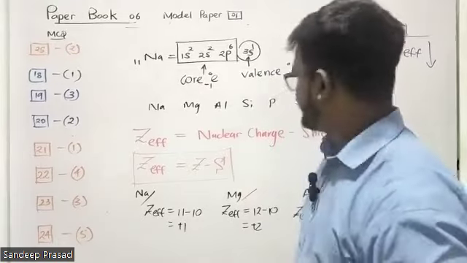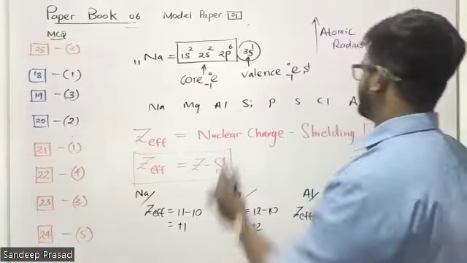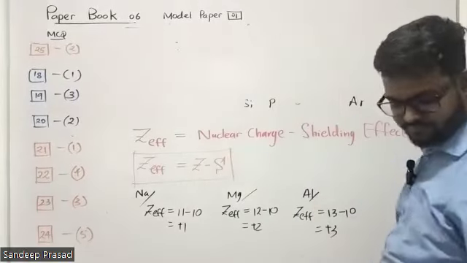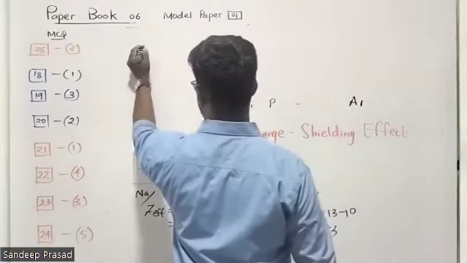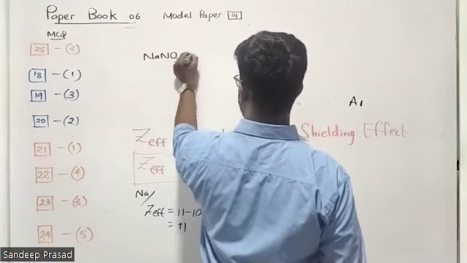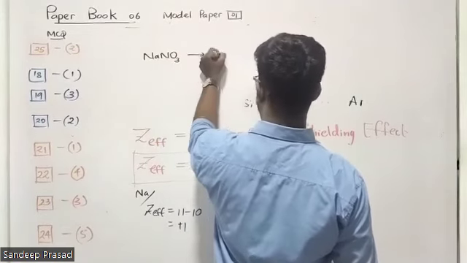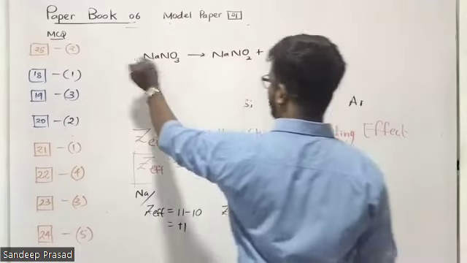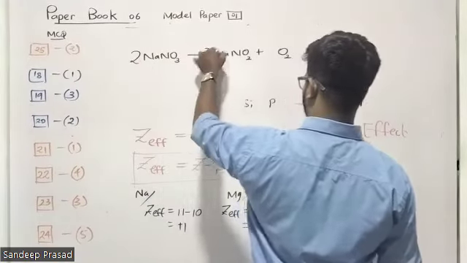Now, for example, shall we take a reaction like this? Let me take the same reaction that we took: sodium nitrate giving sodium nitrite and oxygen. When you balance this one, we have to put a 2 here.